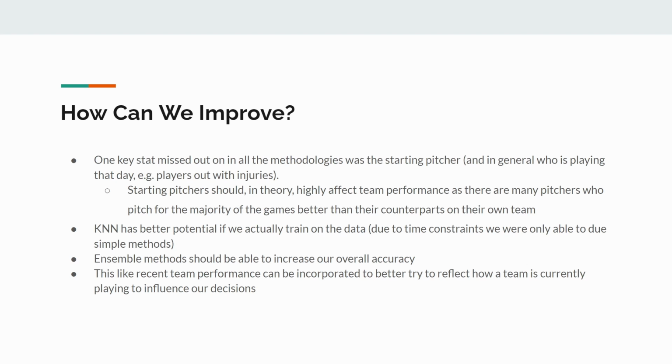Another thing would just be using ensemble methods. They're basically useful everywhere. Always good to increase accuracy with that. And another one would be incorporating recent team performance, because teams go through ups and downs over a season, especially a baseball team. Confidence is a huge thing in baseball because it's such an individual game where every time you step up to the plate, it's basically 1v1. It's you versus the pitcher. And so if someone's confident, that mentality is going to help them a lot in the batter's box, as opposed to when someone's not confident. So if a team's confident overall, most people are confident, they're going to be doing better all over the field. And so that would be nice to incorporate, even though it doesn't necessarily have something that's quantifiable. But there might be some way we can add in recent team performance in order to better reflect our data.